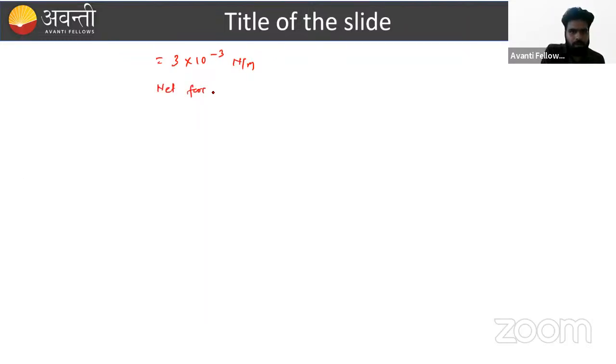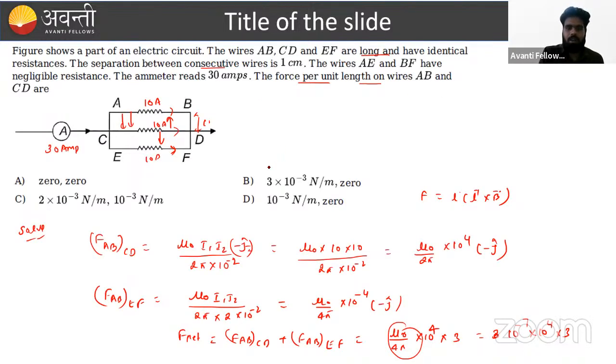So what about the net force on wire CD, beta? That is nothing but F1 minus F2, and by default magnitude F1 and F2 are equal, that will be equal to 0. So what is the answer, beta? That 3 into 10 raised to power minus 3 into 0. Option B is the right one.